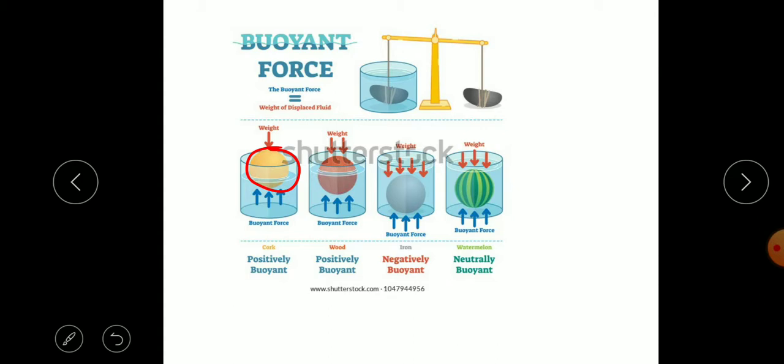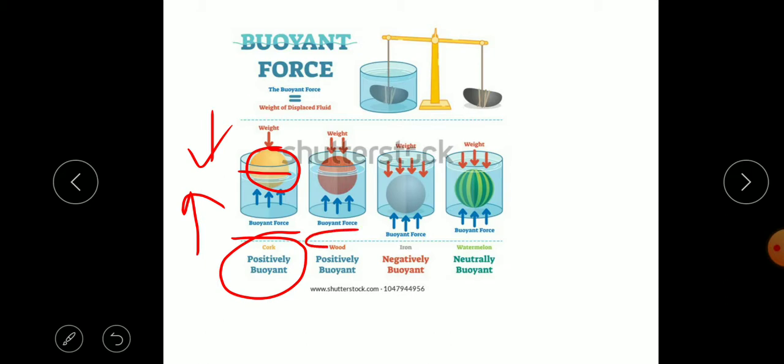In that case, the weight acts in a downward direction, and the buoyancy force from the fluid acts upward. Only a small portion of the cork is in the water. This floating condition is known as positively buoyant.